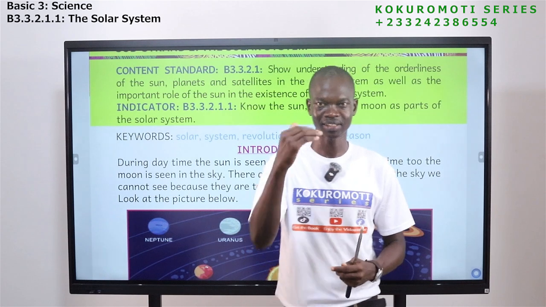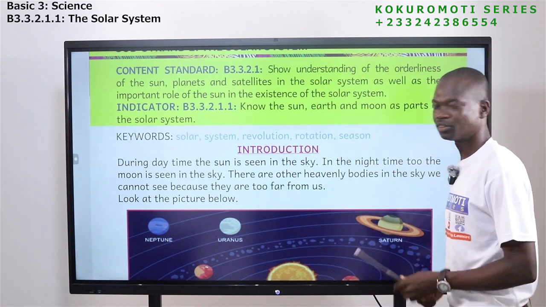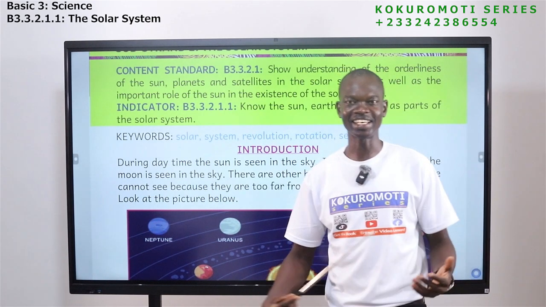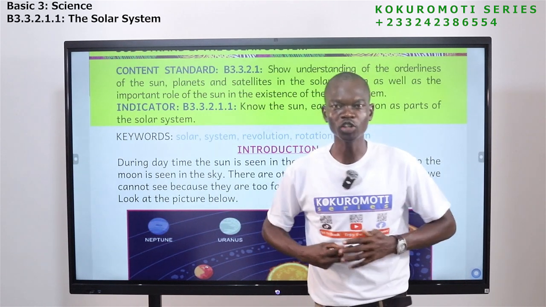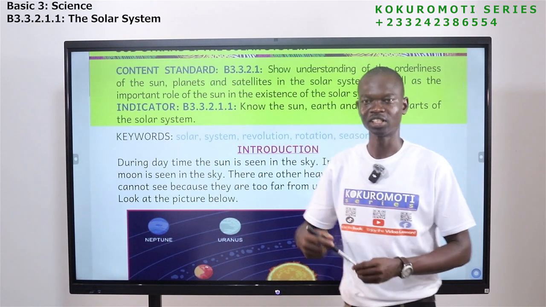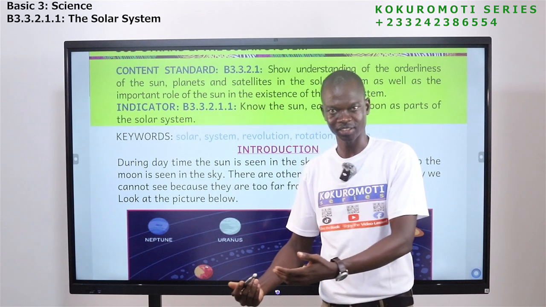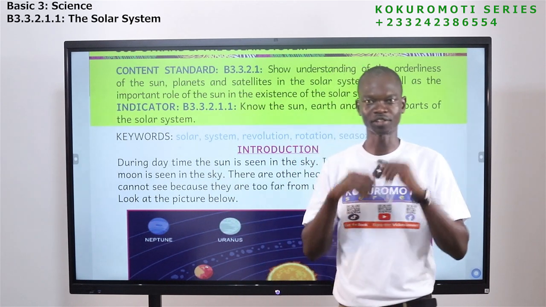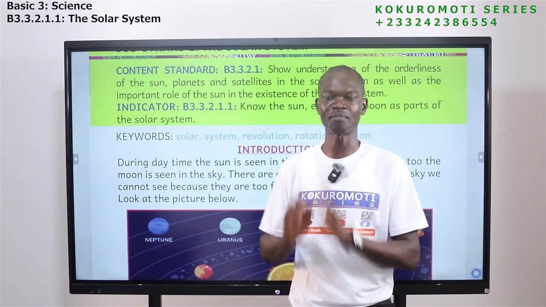So that is the meaning of system. The next word is revolution. Revolution comes from the word revolve. Revolve also means to move around. To move around something, we can say you are revolving around something. So revolution comes from the word revolve, which means to move around something.